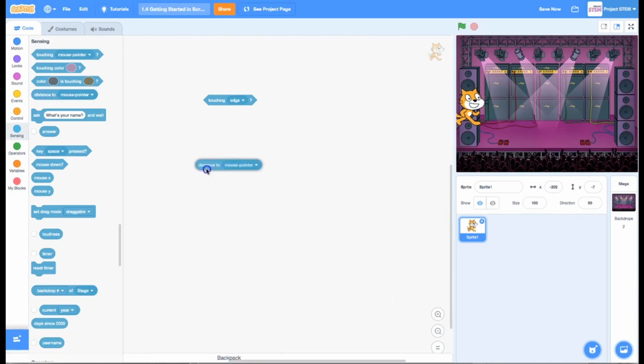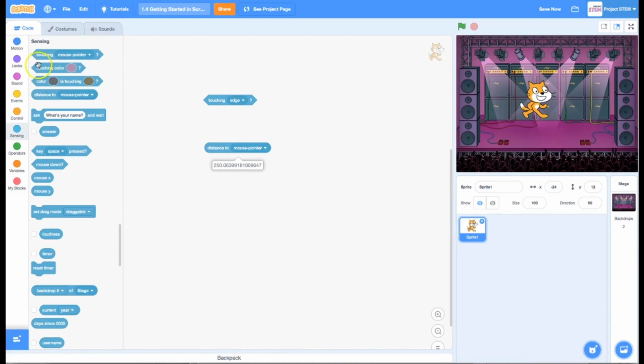Now, otherwise, we have these blocks here that are ovals, and these ovals are actually going to return a value. If I click on this one, I get a number, and it's telling me that it is 118.27 units away from the mouse pointer. And that's the only thing I can select on this one. Now it has moved further away. So you can see that you have that.